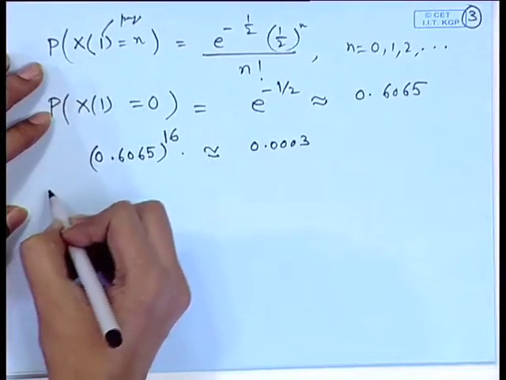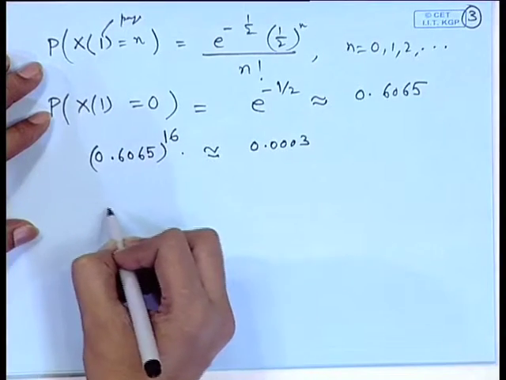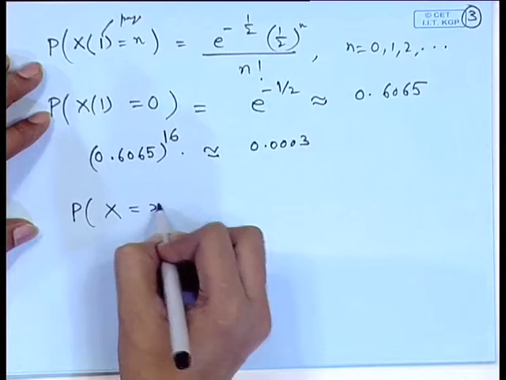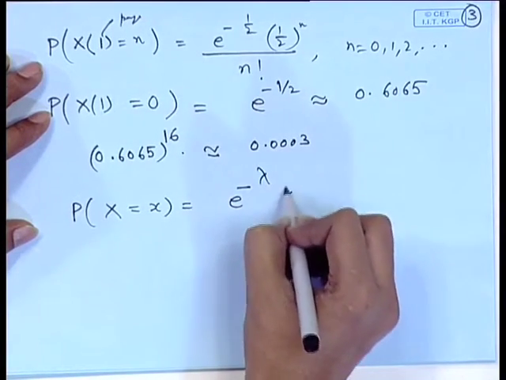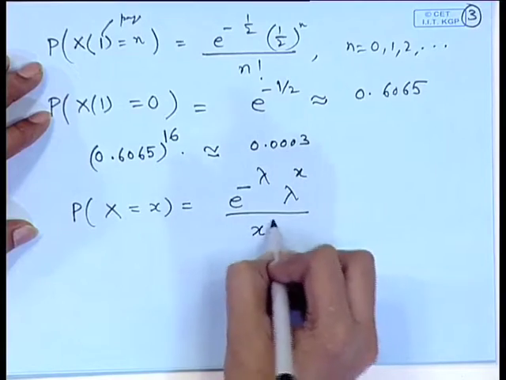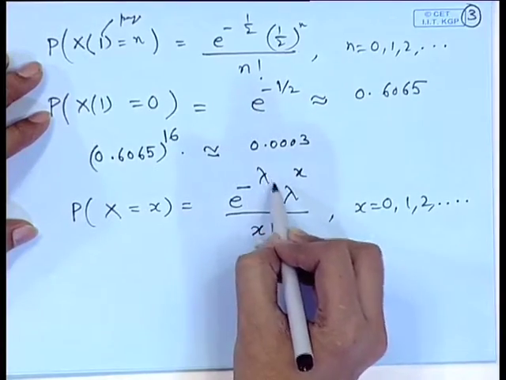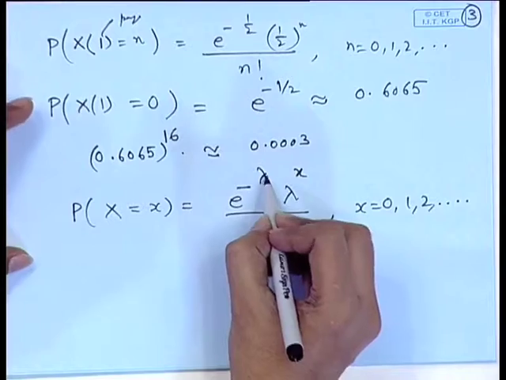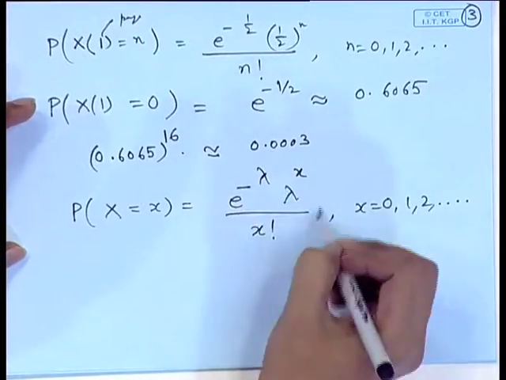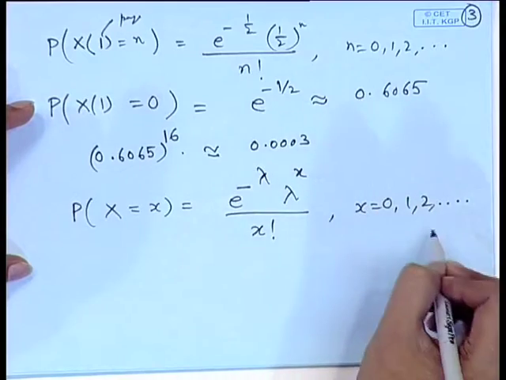Let us look at the characteristics of the Poisson distribution. For convenience we will denote the probability of X equal to x as e to the power minus lambda, lambda to the power x by x factorial, x equal to 0, 1, 2 and so on. Here that lambda t we have replaced by lambda, because lambda is the rate of occurrence of the event when the unit of time, area or space is taken as something which is denoted by t. So that lambda t we can merge into 1 and write it as lambda again. This is a convenient way of expressing a Poisson distribution.